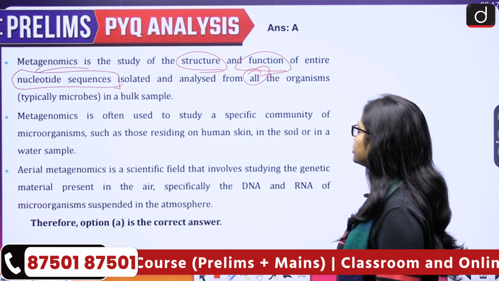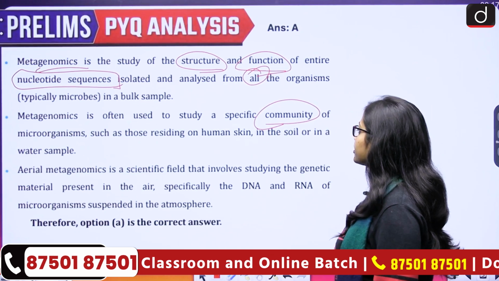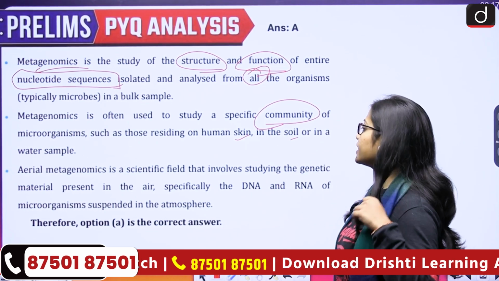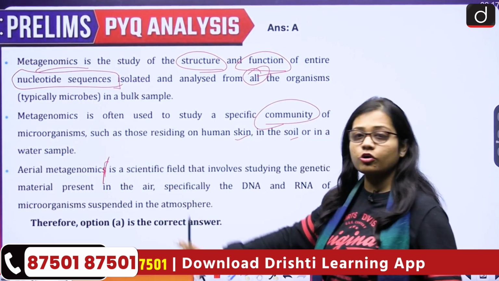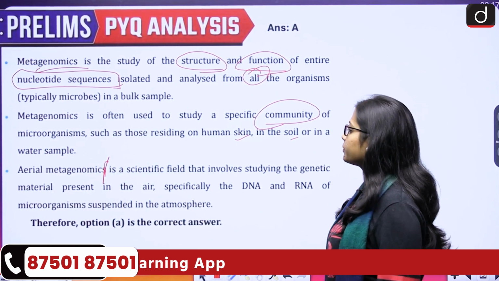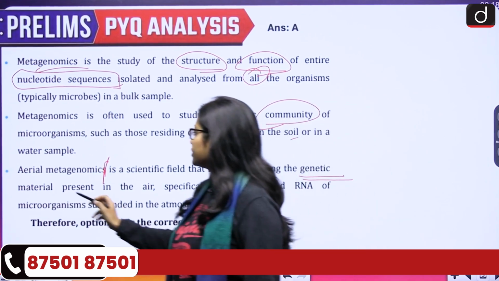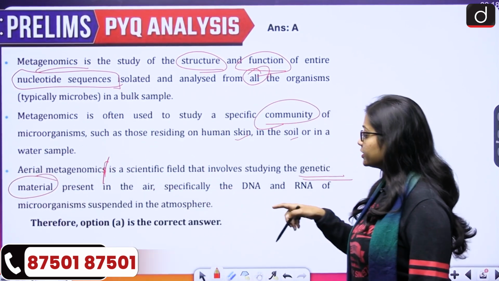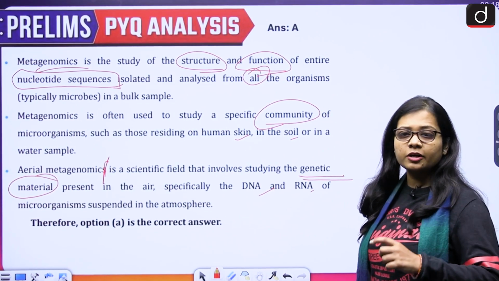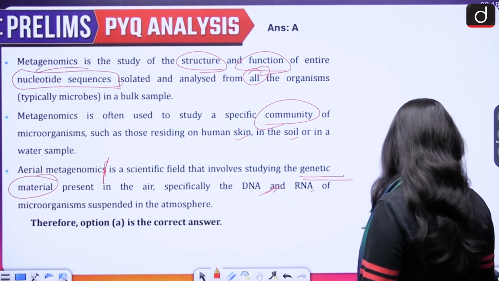Metagenomics is often used to study a specific community of microorganisms, such as those residing on human skin, in the soil, or in a water sample. Till now we were talking about metagenomics, and now we will talk about aerial metagenomics. Aerial metagenomics is a scientific field that involves studying the genetic material present in the air, specifically the DNA and RNA of microorganisms suspended in the atmosphere. Therefore option A is the correct answer.